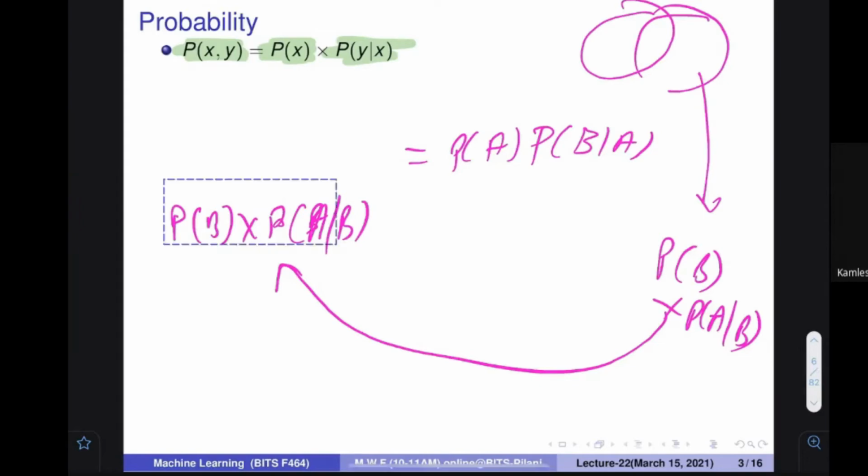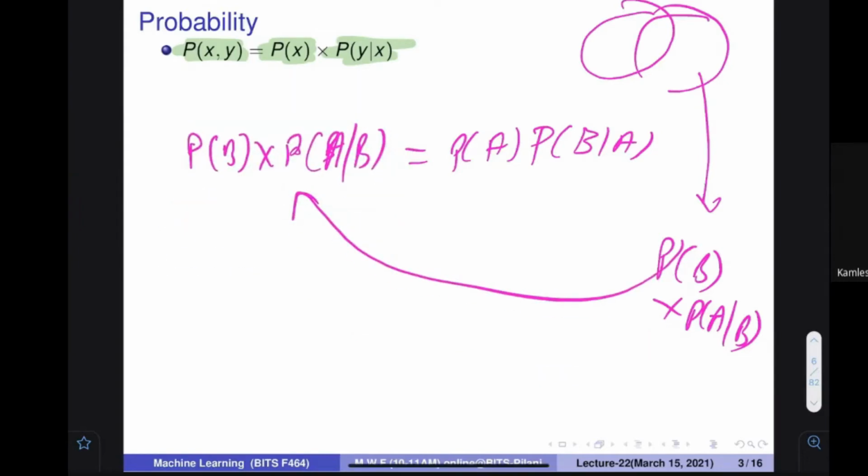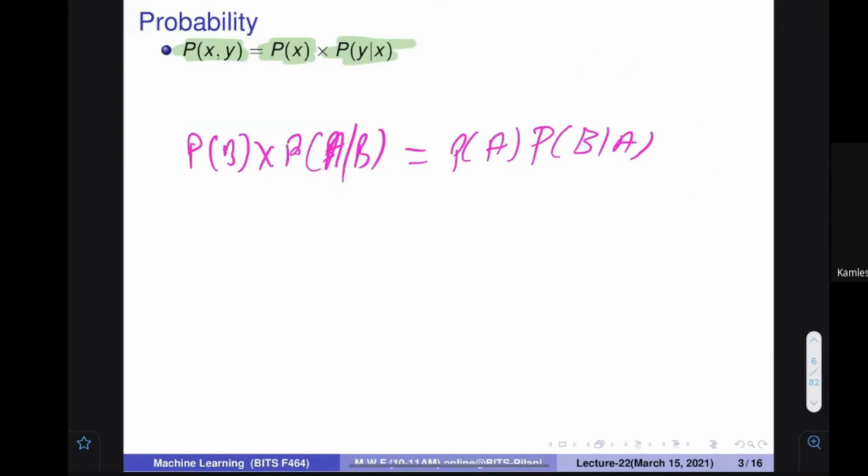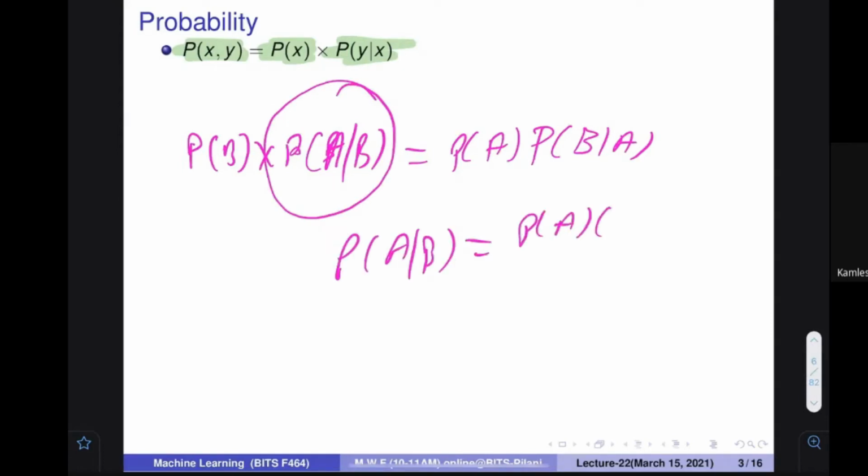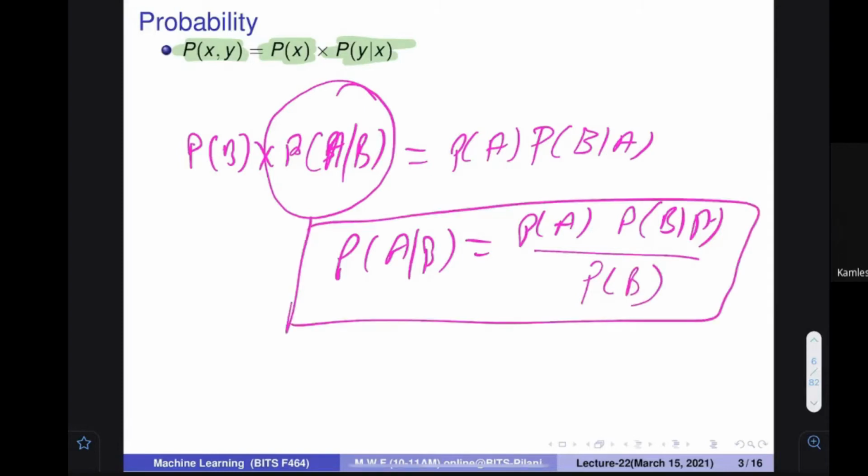So if they are equal, I can take advantage of that. I can say that the probability of A given B is equal to the probability of A into the probability of B given A, divided by the probability of B. And this is a very celebrated result. What is it called? It is the Bayes rule.